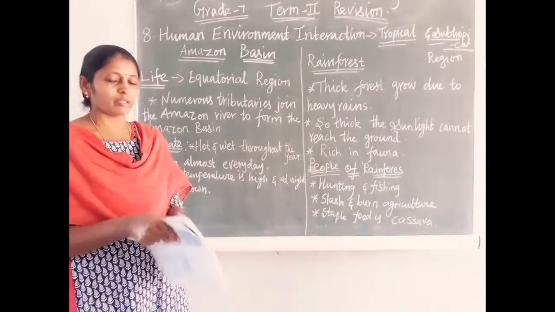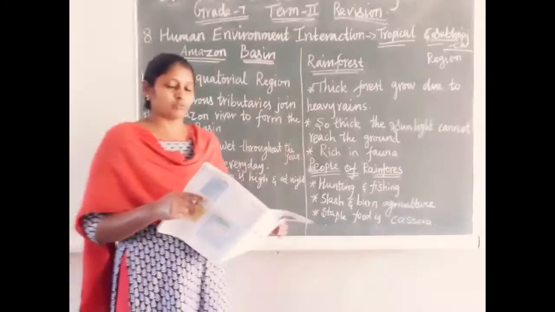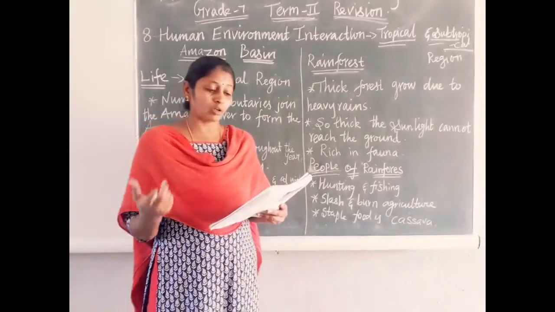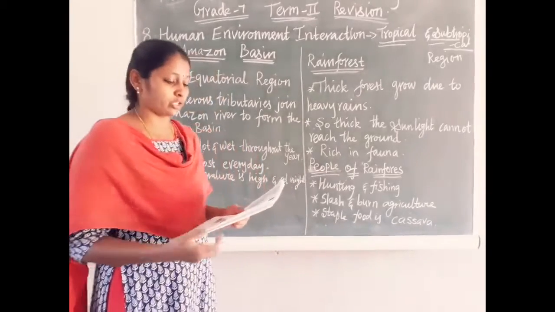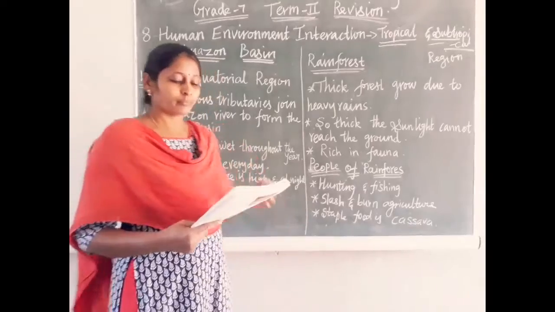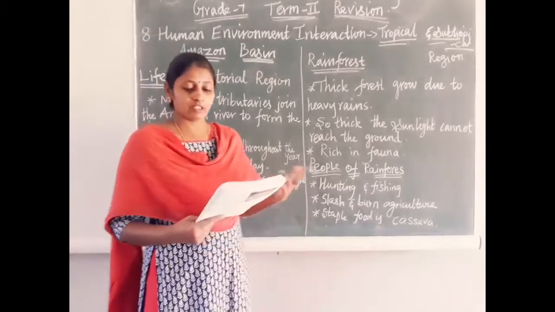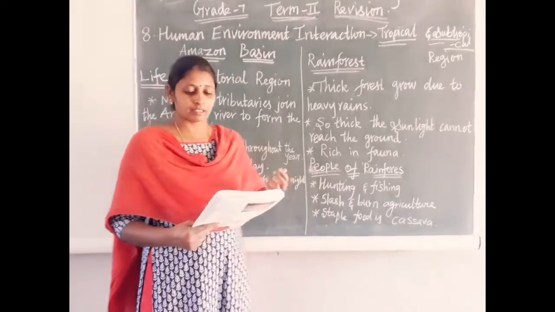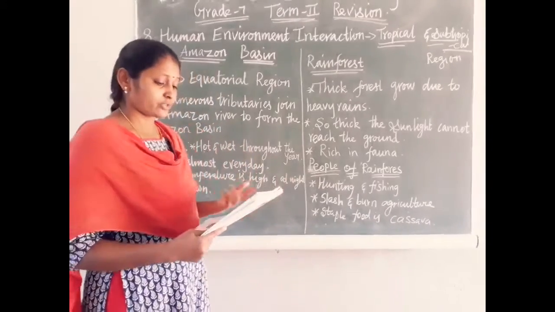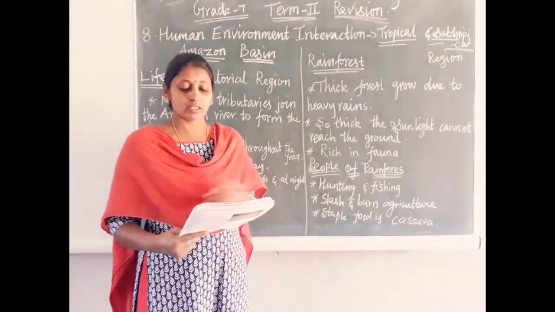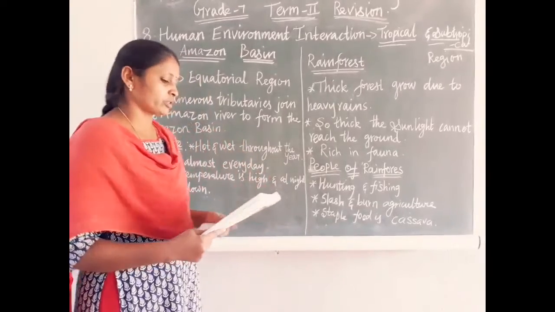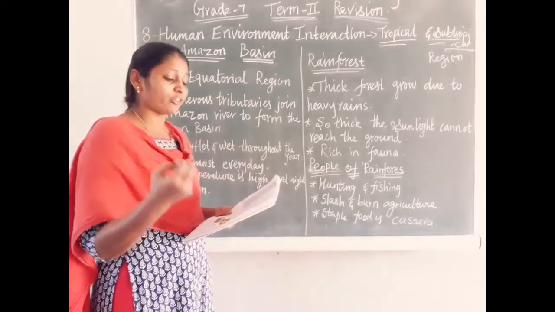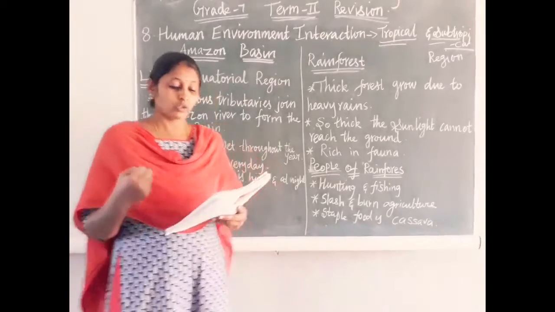So what do they mainly grow? Tobacco, pineapple, sweet potato. What is their staple food? Maize and sweet potato. These are called their staple food. They also eat queen ant.